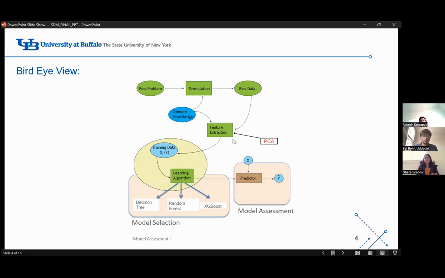Then we perform the splitting of data, where we divide it into train and test data. Then we perform machine learning algorithms on the training data, like decision tree, random forest, and XGBoost. Then we compare the results for these three algorithms and predict which model is best for the data set. This is the overall flow of the project.